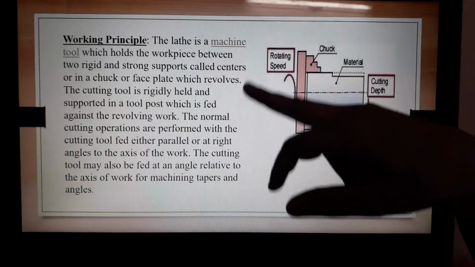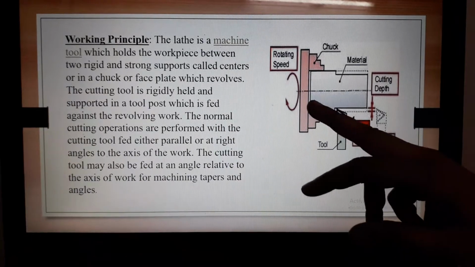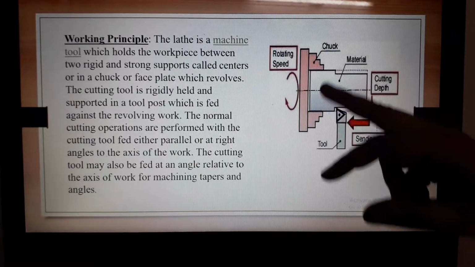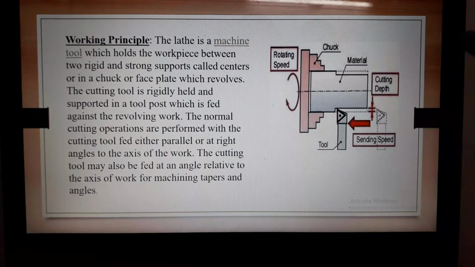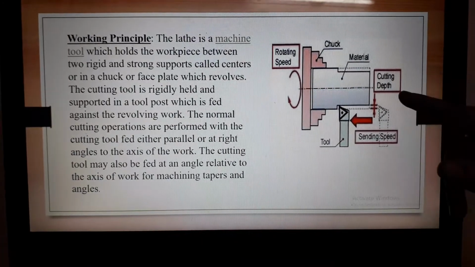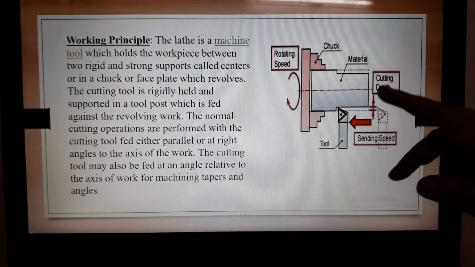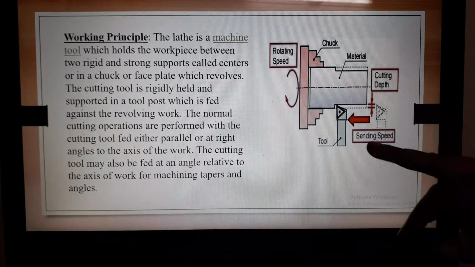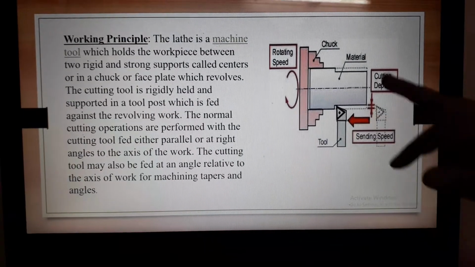And what is the working principle? The lathe is a machine tool which holds the workpiece between two rigid strong supports. We need supports to hold the workpiece. One is a rotating support, the live center, and the other is the dead center. The chuck holds the workpiece and rotates. The cutting tool is used to travel against the axis of rotation to do the operation.